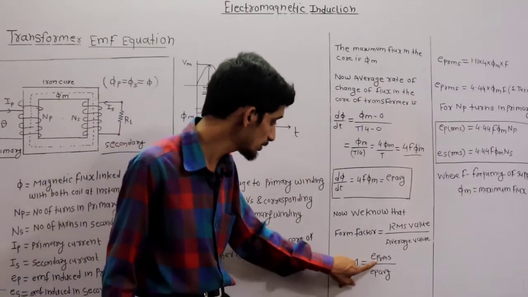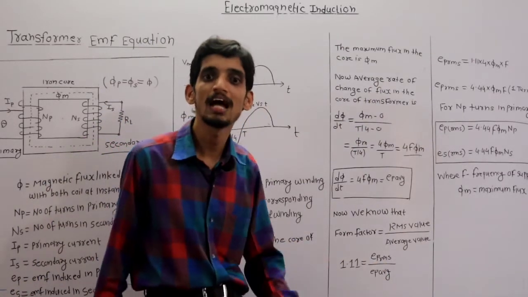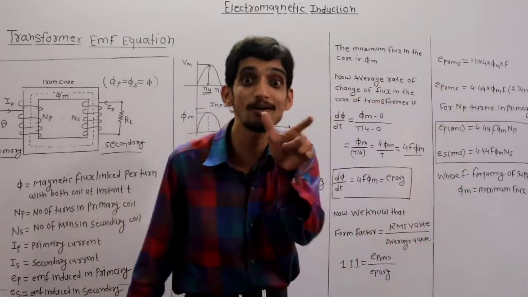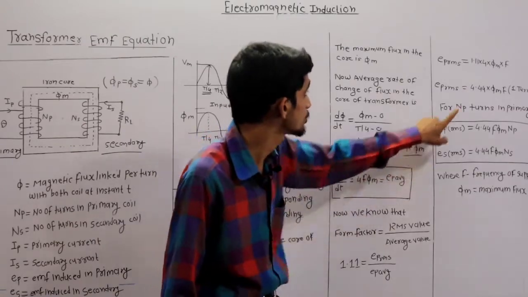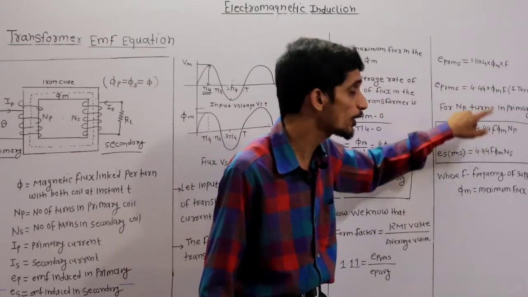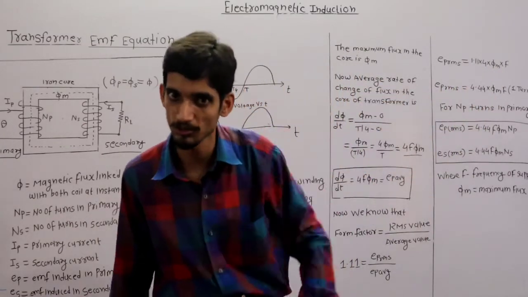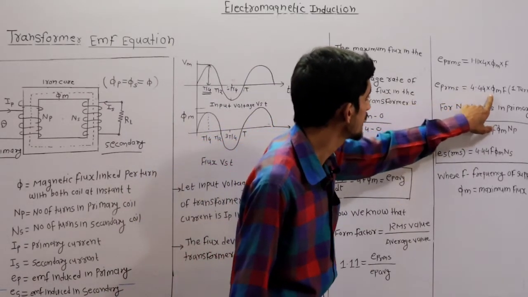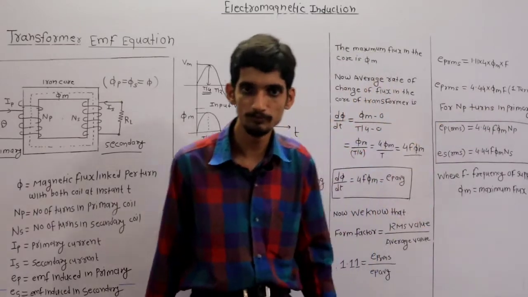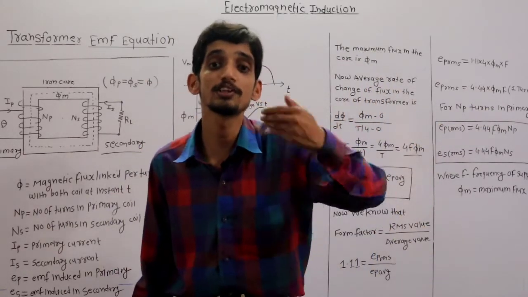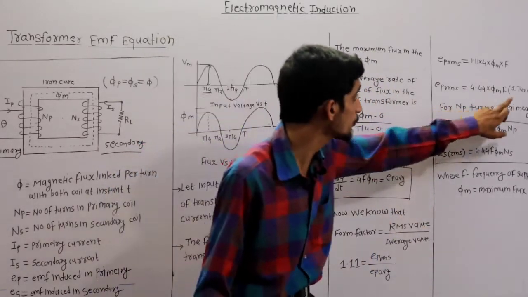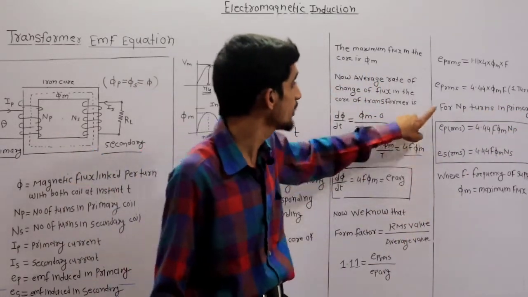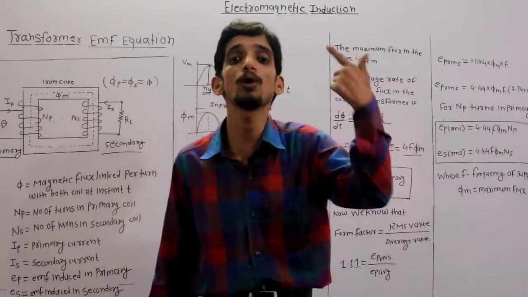So 1.11 is equal to EP RMS upon EP average. That's why EP RMS is equal to 1.11 into EP average, which is 4f phi m. So 1.11 into 4 is 4.44. That's why I am getting EP RMS equal to 4.44 into phi m into f. This is for one turn of the coil. If there are n turns, then it is 4.44 into phi m into f into n.